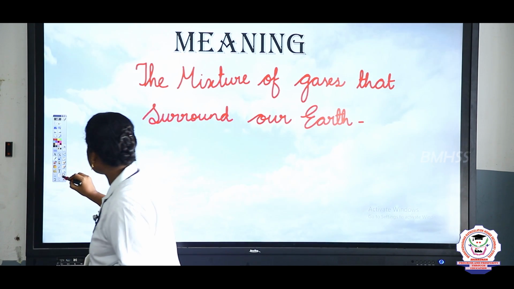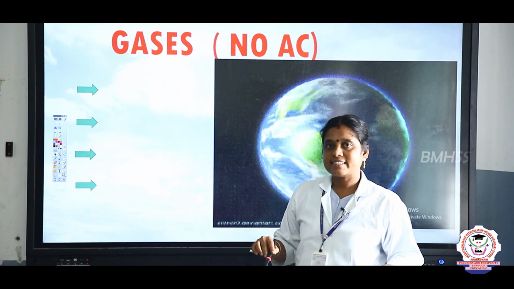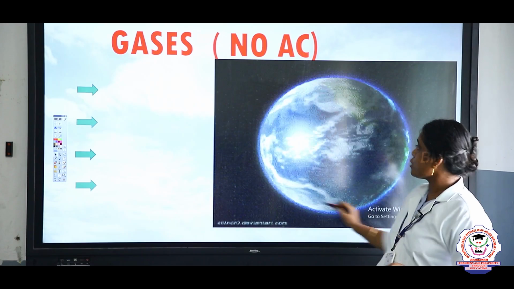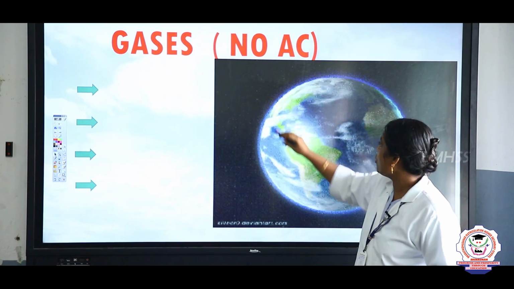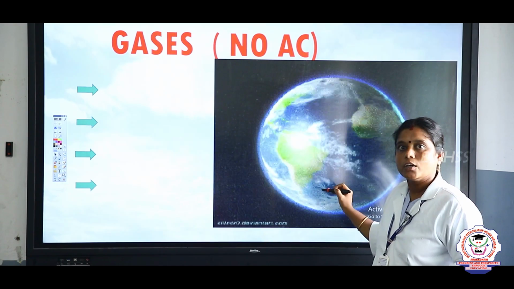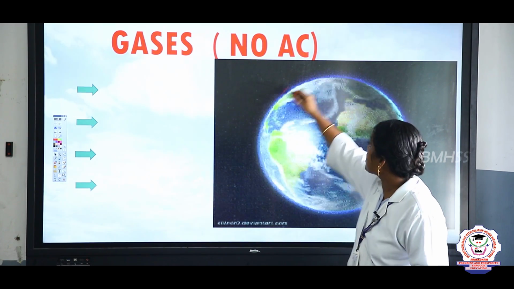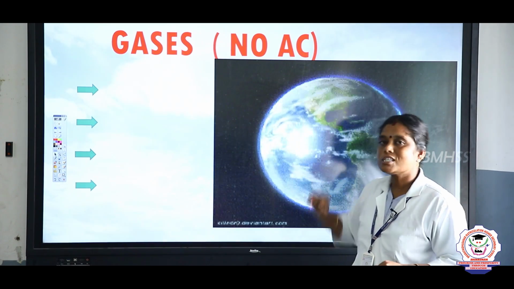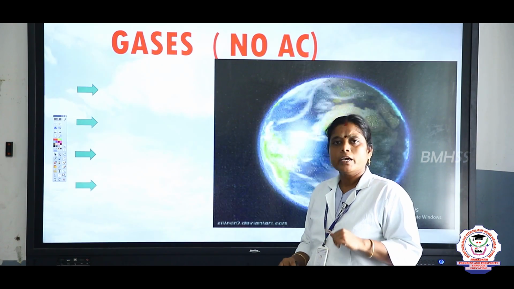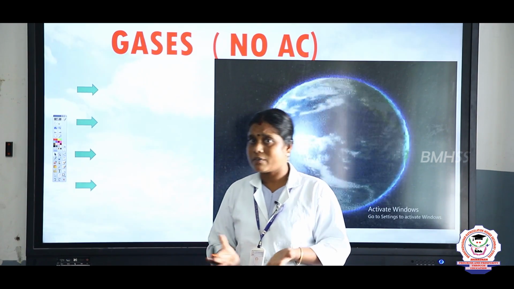Next, gases. Look at here, children. So, this is our earth. The mixture of gases that surrounds our earth, or else we can say the blanket of air that surrounds our earth, is known as atmosphere. Can we say that, children? Name the gases which surround our earth.